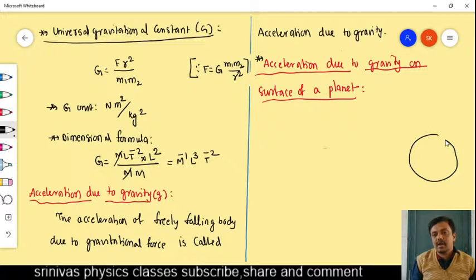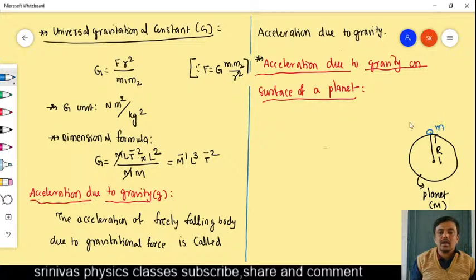For example, this is a planet. This planet has mass capital M and radius capital R, and above this planet we are keeping one object. This object mass is small m.